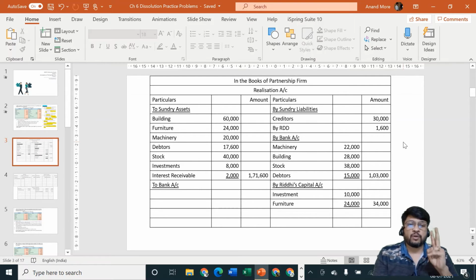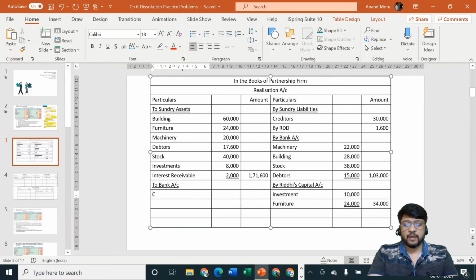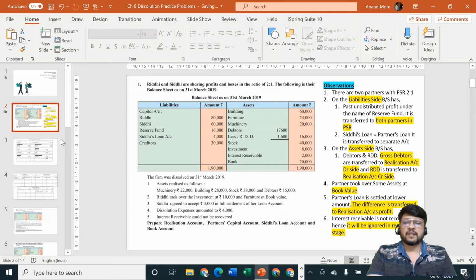These are the two important points which I had mentioned and discussed a lot in our first lecture. I hope you remember those points. So I must remember that I will have to pay the creditors. Nothing is mentioned by the problem, so I'll pay them their book value, which is rupees 30,000. Okay, so creditors are paid rupees 30,000 and dissolution expenses amounted to rupees 4,000.